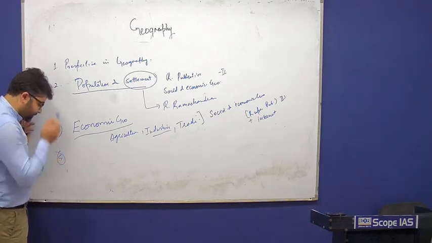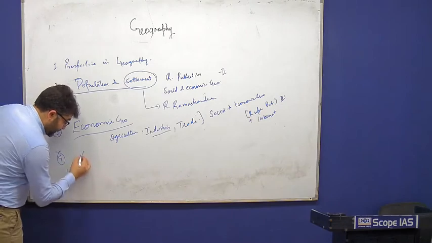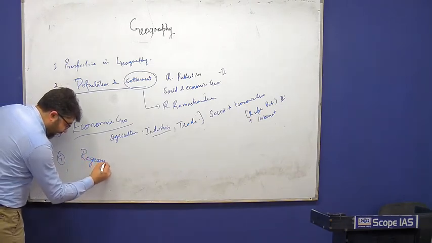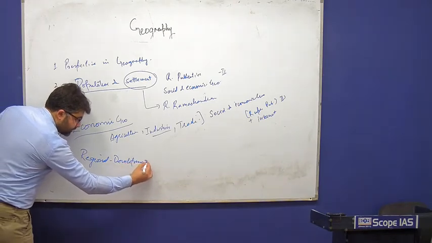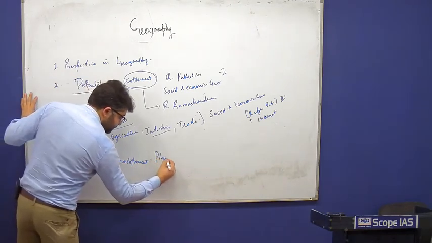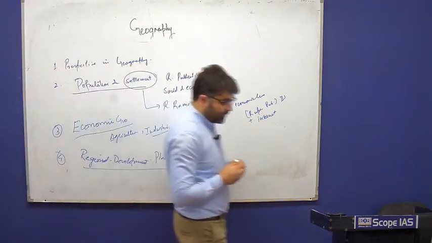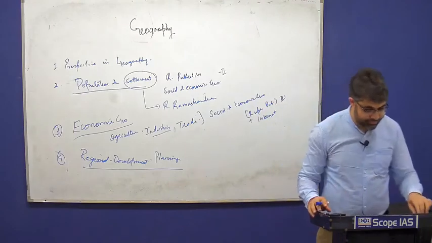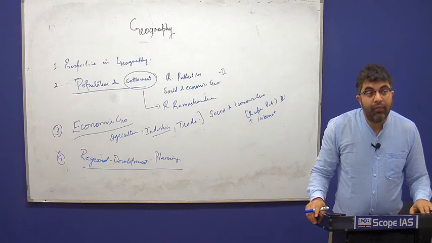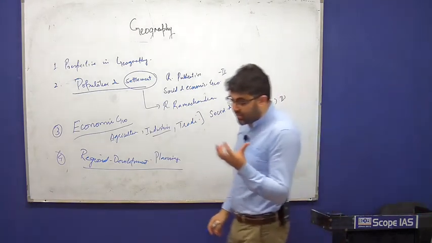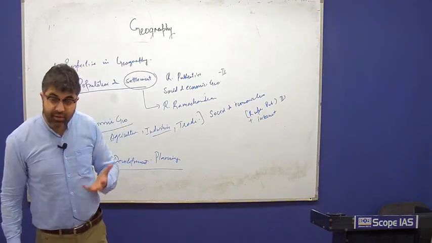Then the fourth topic here is about regional development and planning. See, in this part of geography, first of all, we must understand what a region is, because regional study is a part of geography.